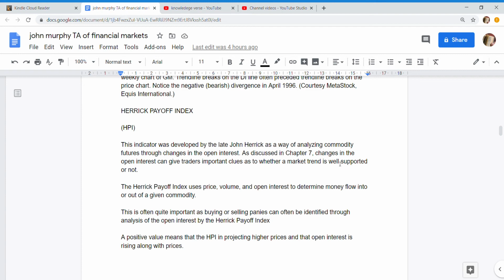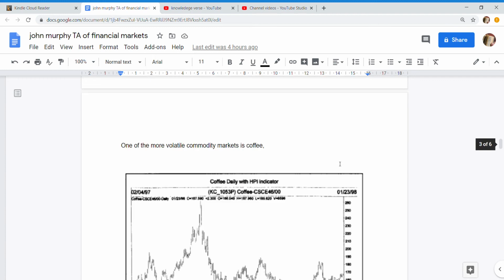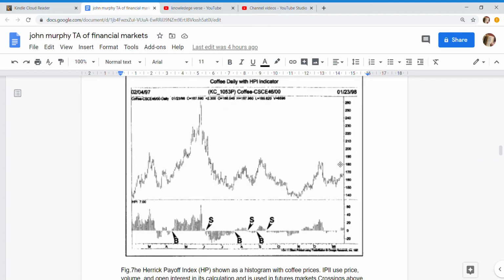A positive value means that the HPI is projecting higher prices and that open interest is rising along with prices. One of the more volatile commodity markets is coffee. Fig. 7e Herrick Payoff Index HPI, shown as a histogram with coffee prices. HPI uses price, volume, and open interest in its calculation and is used in futures markets. Crossing above zero are buys, crossing below are sells.